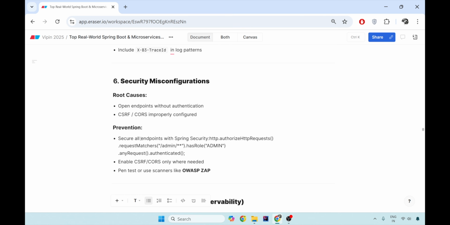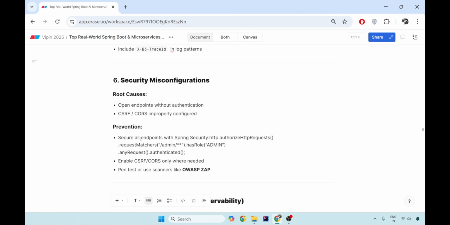The sixth problem that I found in a lot of places in production is that they have misconfigured the CORS or CSRF settings, and they have misconfigured the filters also. So first of all, you have to have all your endpoints authorized and authenticated. Only the UI or the login page should be unauthorized. Apart from that, each and every endpoint should be authorized. Enable CORS and CSRF only if it is needed, and use a scanner like OWASP to be able to figure out where your security issues are happening.